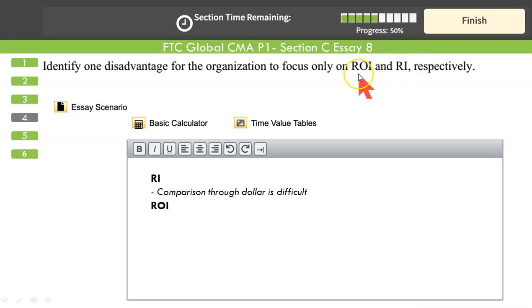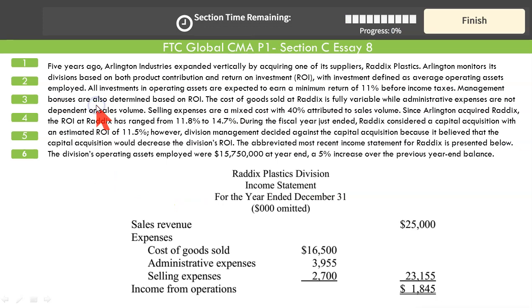What about return on investment? We can discuss just the issue we faced in our question. Return on investment can mislead the decision makers, because any department or division that is generating a high return will not take on a project offering less return on investment. It results in goal divergence, sub-optimization, and self-interest of the managers.